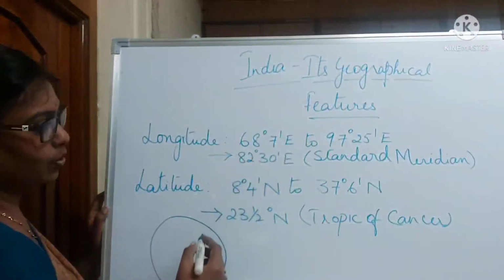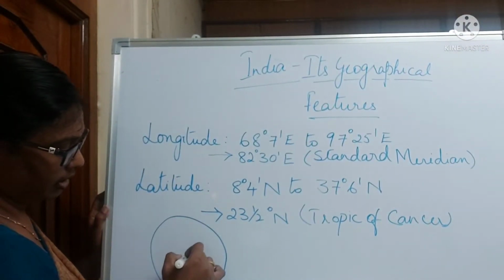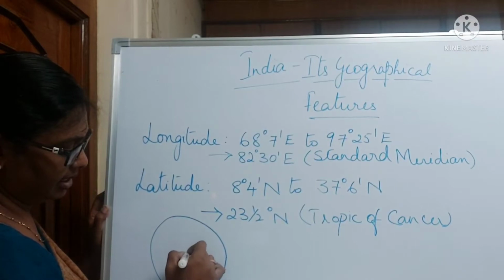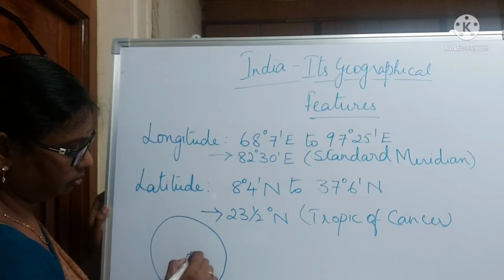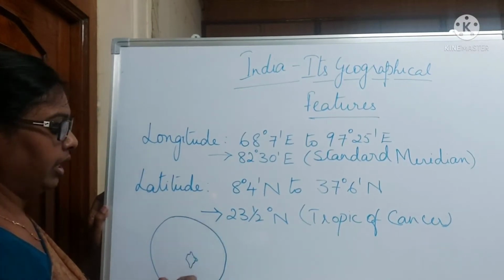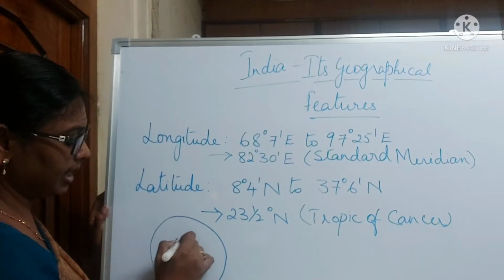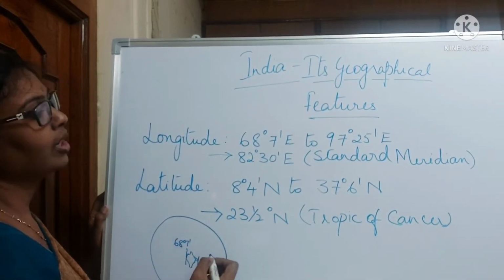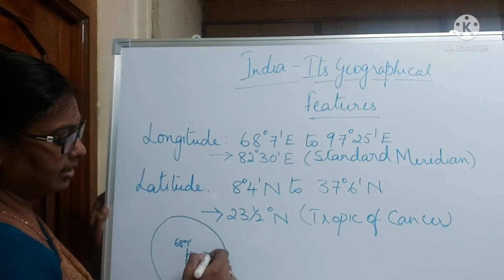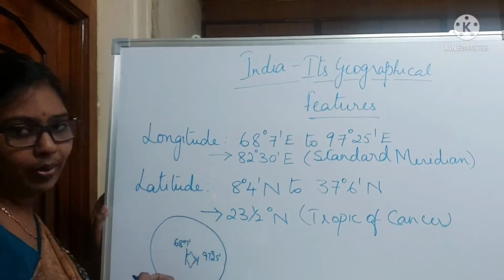So approximately India will be here. This is the east-west extent.